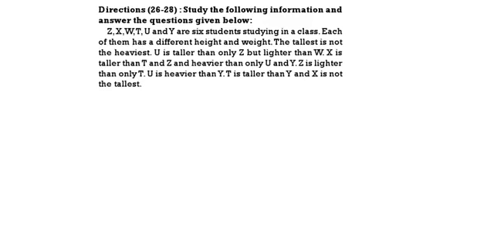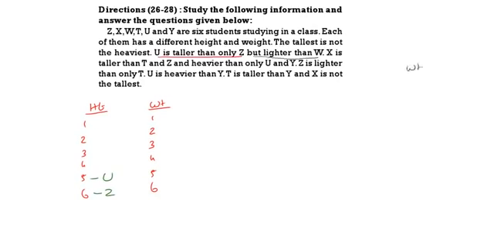So here we need to do two types. One is the height, one is the weight. So under the height we are having how many persons? 6 persons. Under the weight also we are having 6 persons. The one who is the tallest will come first. Least height 6th. Highest weight first, least weight 6th. Now U is taller than only Z. That means U is taller than only one person, that person is Z. This is height.